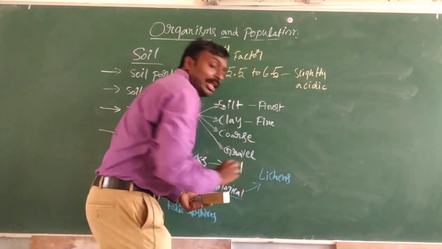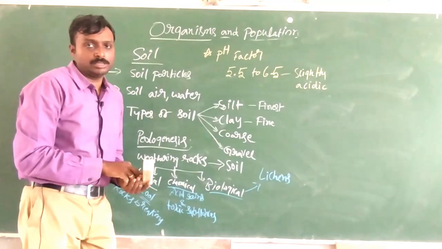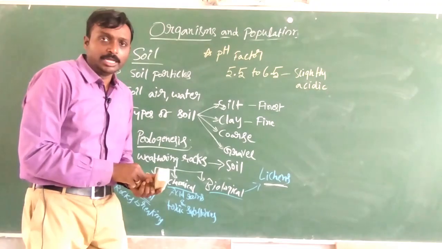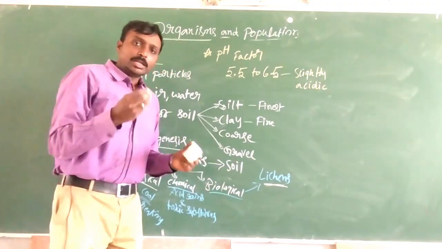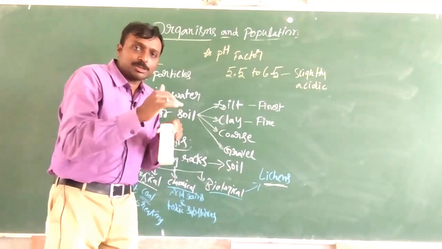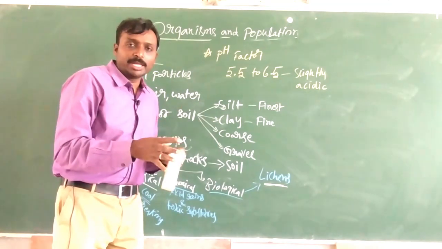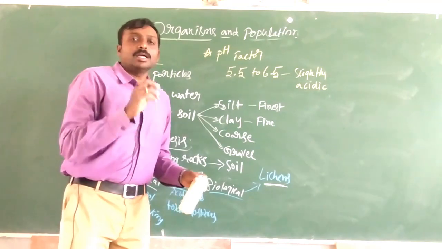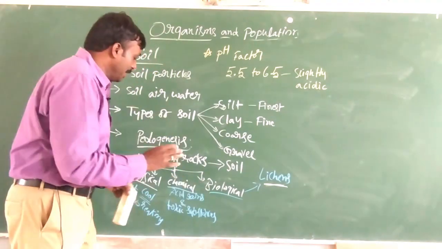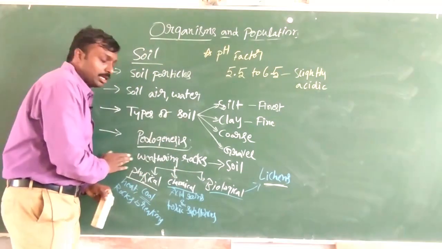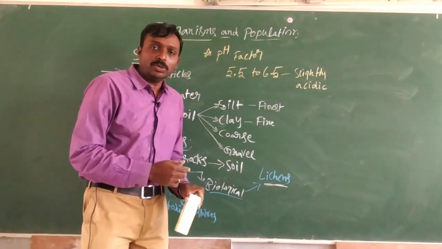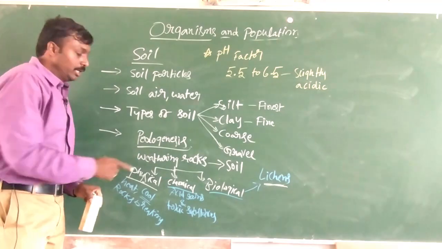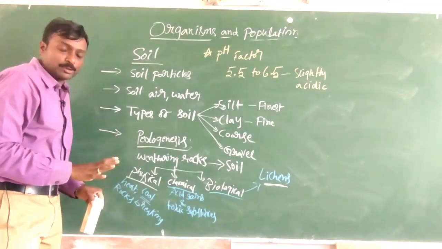And biological: growth of lichens on the rocks. Generally we call them primary invaders. These lichens grow in the small gaps of rocks, and they release something called lichenolic acid. That lichenolic acid acts on the rocks, and rocks are converted into soil. So these are the three different methods by which pedogenesis takes place.